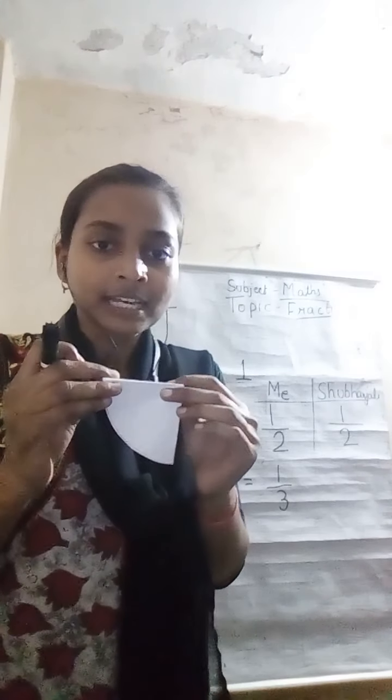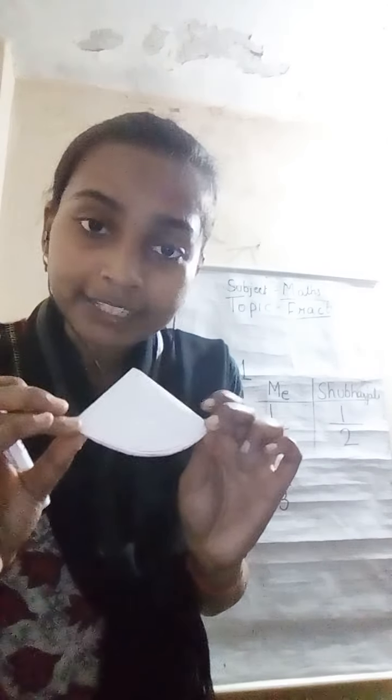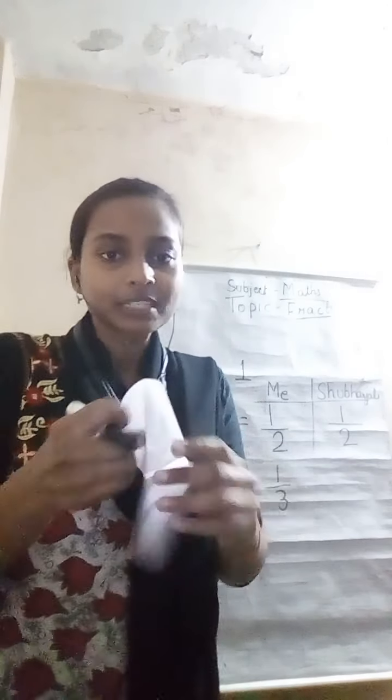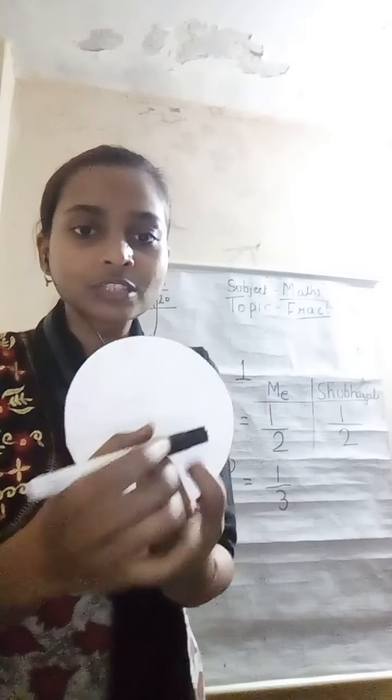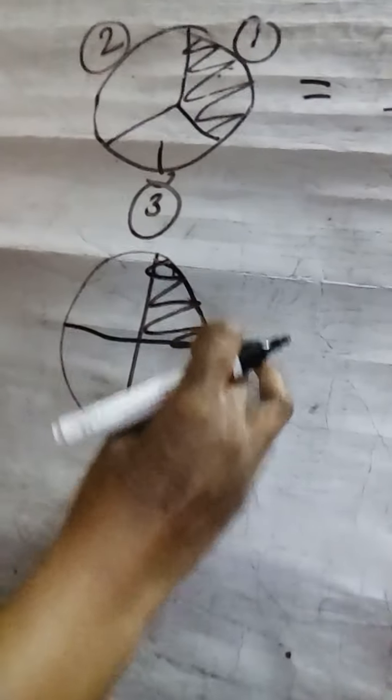This is the half part, this is the third, and this is equally which is having the 4th part, right. So how many parts? See, this is 1, this is 2, this is 3 and this is the 4th part. So how many am I having? See over here, this is the circle, so I am having this part. So how do I write this part? This is the circle and I divided it into 4 parts, and this shaded part I am having.